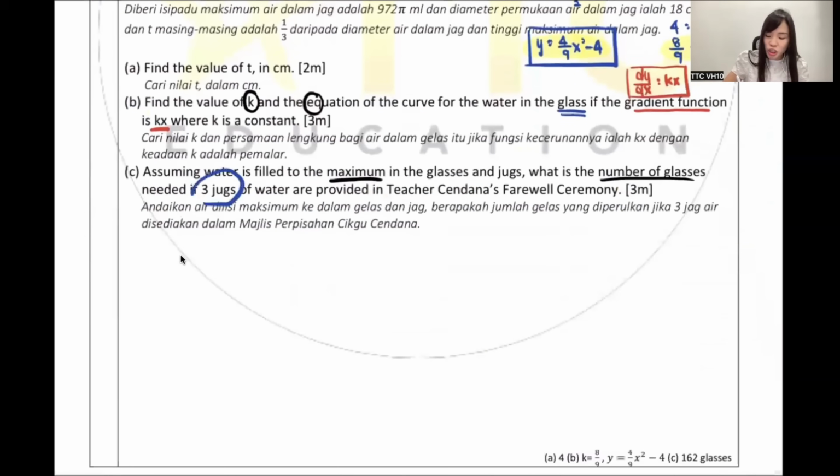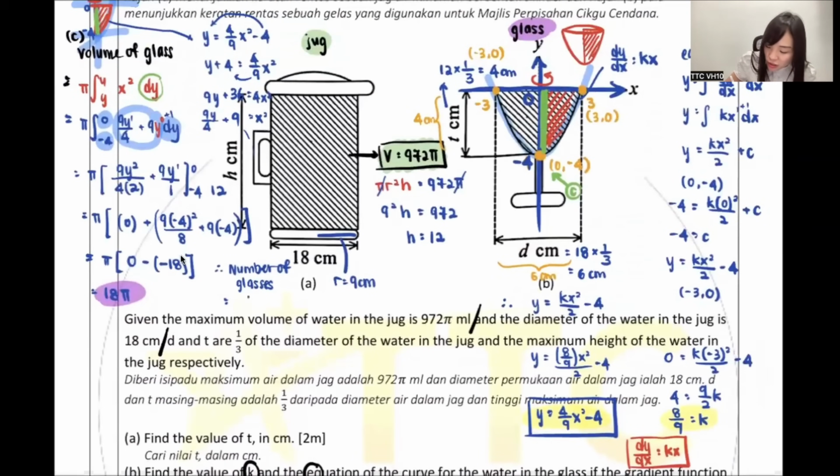But these questions, how much water I have, people say you have 3 jug of water. So actually, you should take the jug volume times 3. That is how much water you have, correct? So times 3, then now you should divide by 18 pi. Because 18 pi is 1 cup.